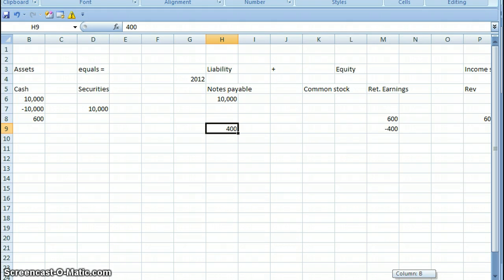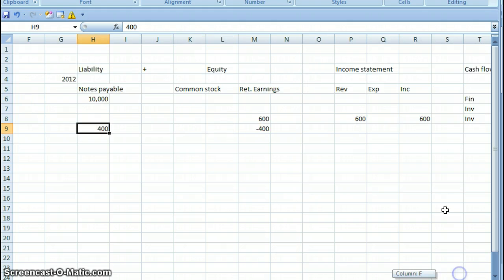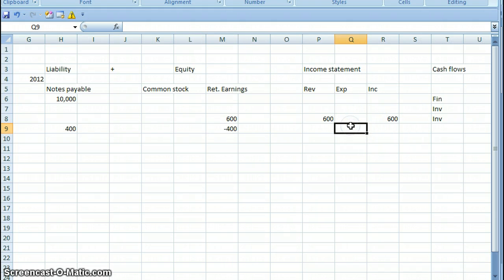Now what we do is we go over to the income statement section and we look at $400 for an expense. Why are we going to put it down as $400 for an expense when we're not going to pay it until 2013? It's because it's what's known as an accrued expense. Even though we haven't paid it yet, we're acknowledging it's there and we have to pay it. That's why it's an expense now.